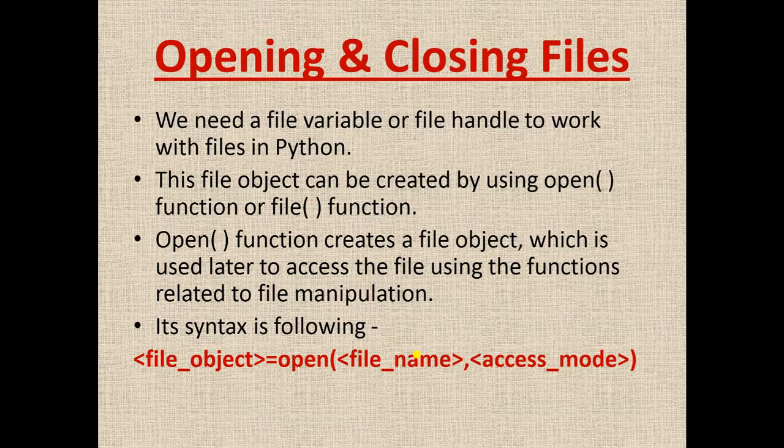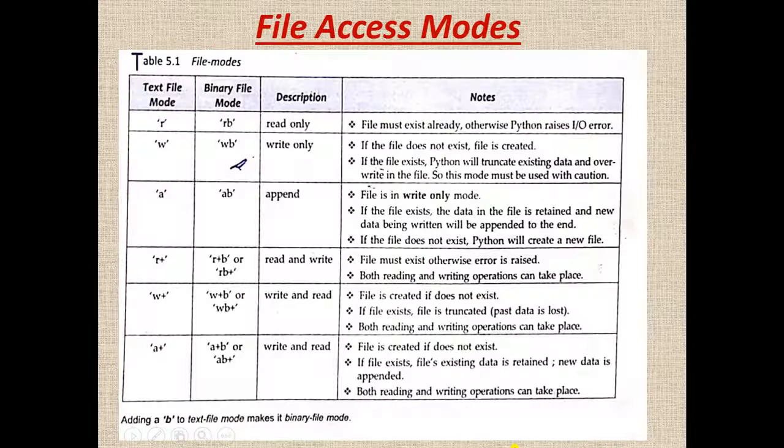The file object is equal to open, file name, and then you write the access mode. There are some file access modes. In a text file read is written as R, in binary form it is RB, so it is read only. WB is write only.